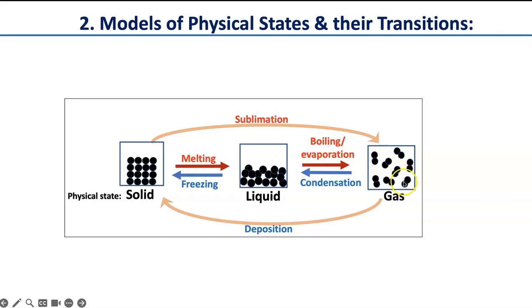On the reverse, when a gas becomes a liquid, it's called condensation. When a liquid becomes a solid, it's called freezing. You can go from a gas directly to a solid. This is called deposition. For example, dry ice, which is solid carbon dioxide, doesn't melt, it just becomes gas. It goes straight from solid to gas. And a solid can go straight to gas.